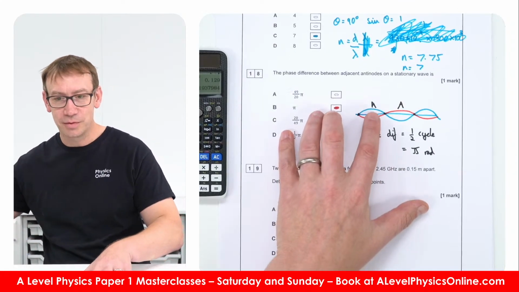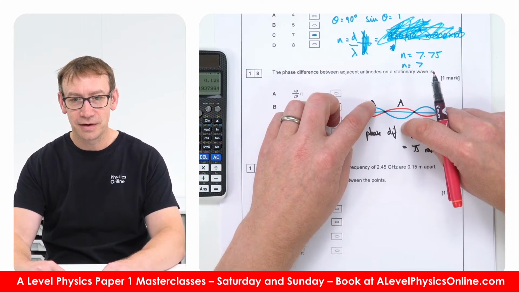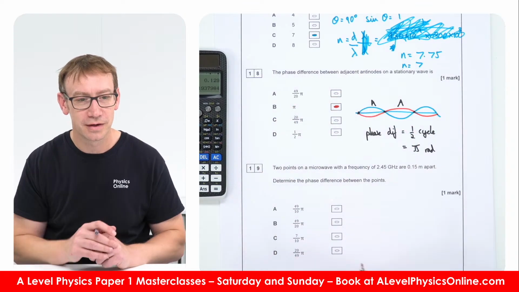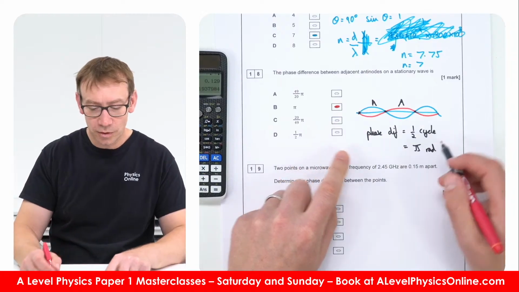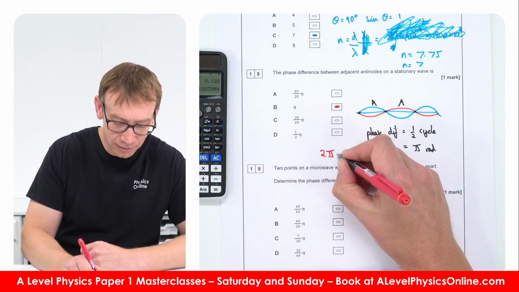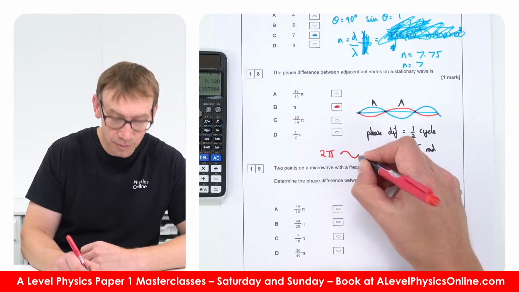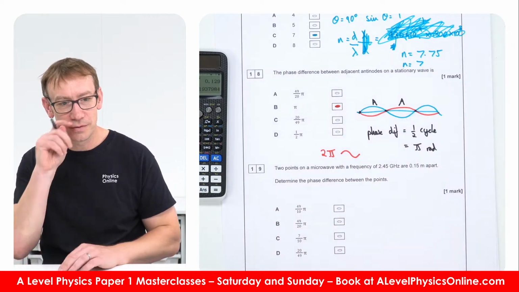So here, that's what we have. You've got an antinode. The adjacent antinode would be in antiphase with it, because when that one's up, that one's down, and vice versa. Why is it not pi over 2? Because in one wave cycle, 2 pi radians is equal to one complete wave. And effectively, here we've got half that cycle, so it's going to be pi radians.